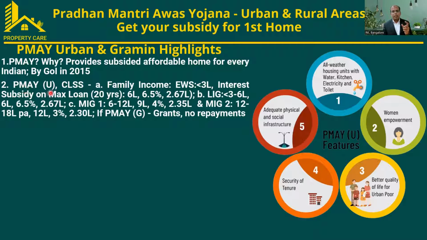So there is a category called U, meaning urban category, the Credit Linked Subsidy Scheme, CLSS. This urban scheme is linked with this. There are income categories under which this scheme is eligible. The first category is the family income. It's not one person's income.